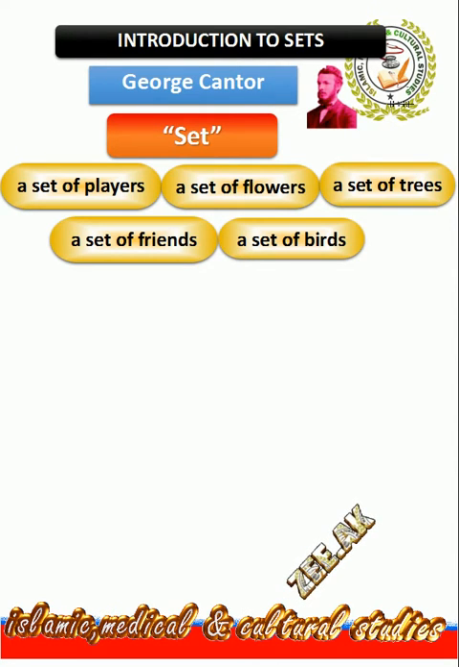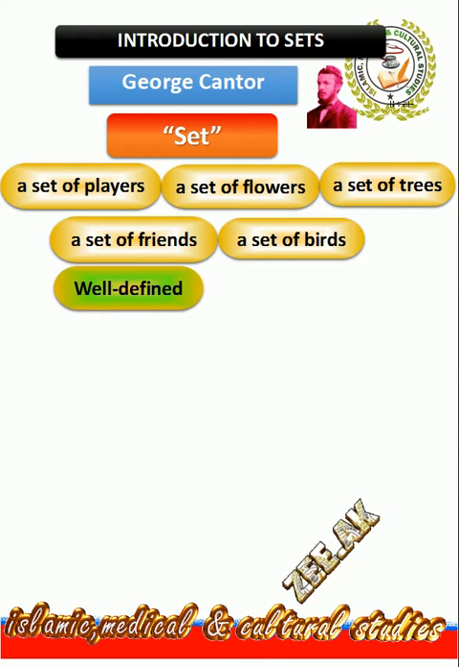Thus, we can define a set as a collection of distinct and well-defined objects. The objects of a set are called its members or elements. Well-defined means a specific property of an object that enables it to be an element of a set or not.